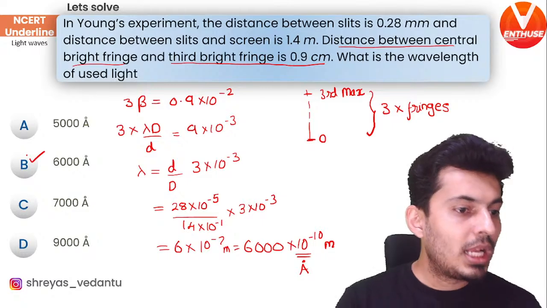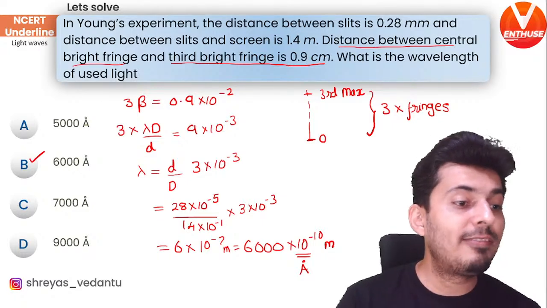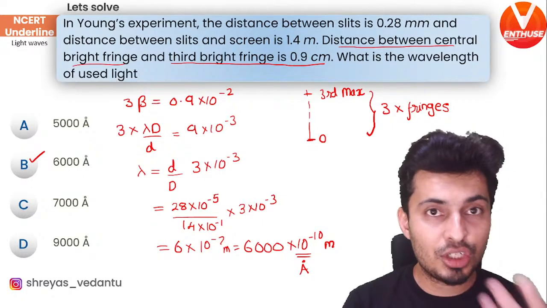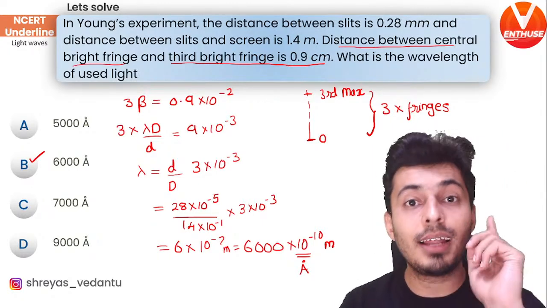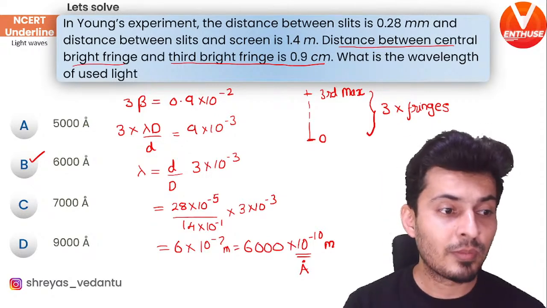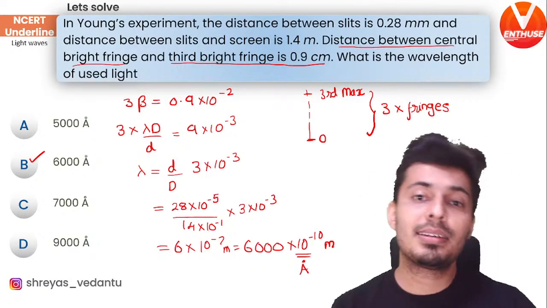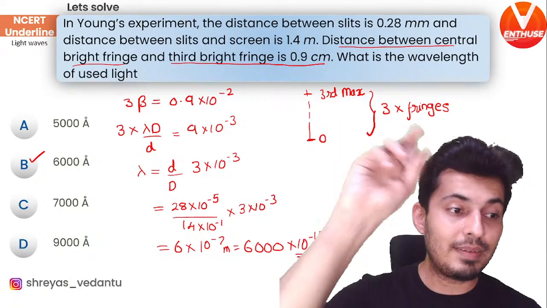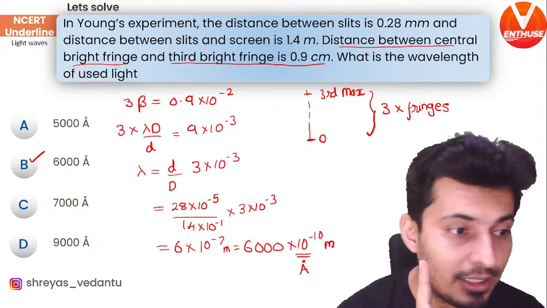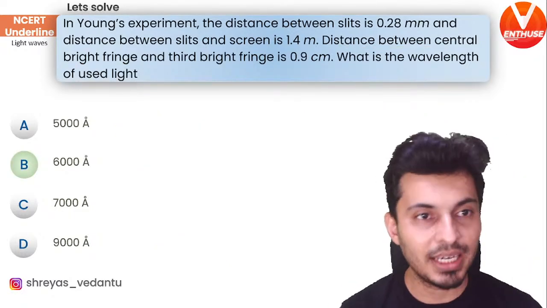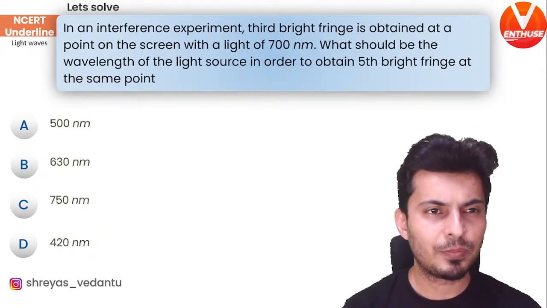So the Doppler effect will come in waves, the light waves chapter, Ankit. Like I just showed you, it's in NCERT in the light waves, wave optics chapter. It's not there anywhere else. Sound Doppler effect is there in the 11th standard waves chapter. But in 12th standard, it will only come in wave optics, nowhere else. Okay, great. Moving on to the next one.